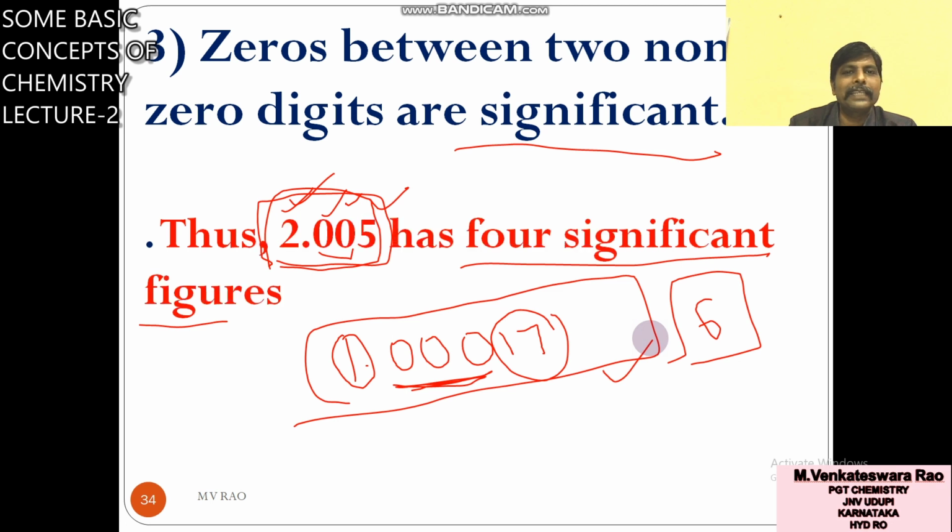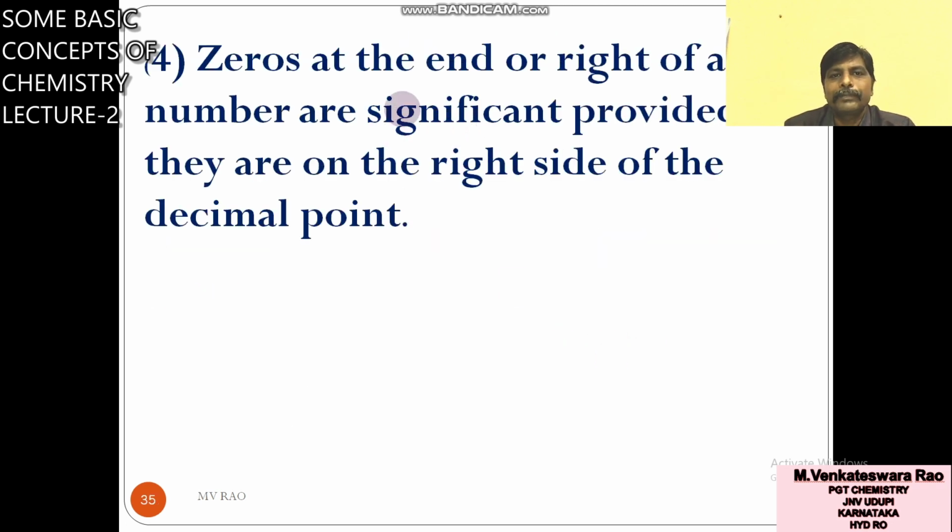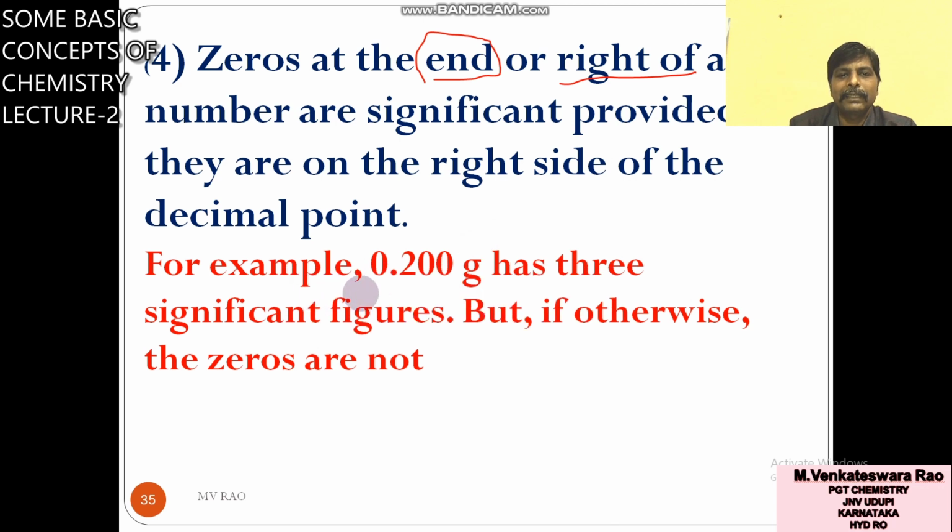Next, rule number 4. Zeros at the end: if a number ends with 0, the zeros on the right of the number are significant provided they are on the right side of the decimal point. For example, 0.200 grams. This number ends with zeros, zeros at the end, to the right of the decimal.